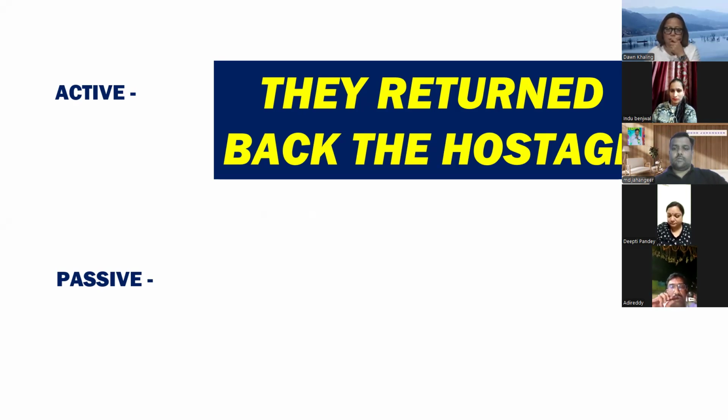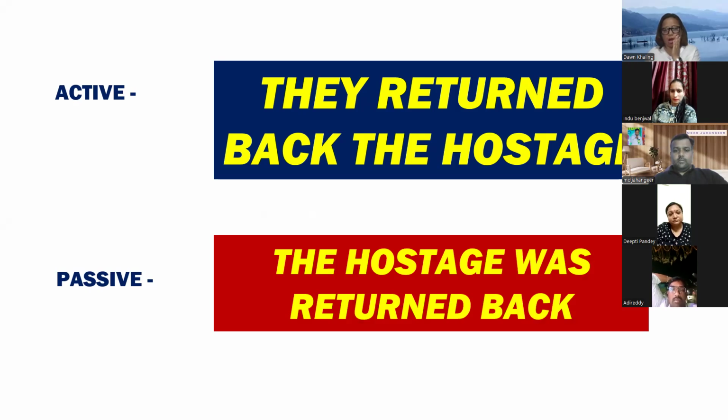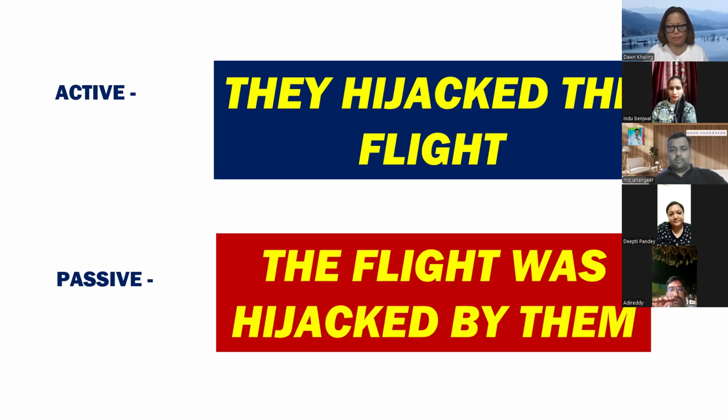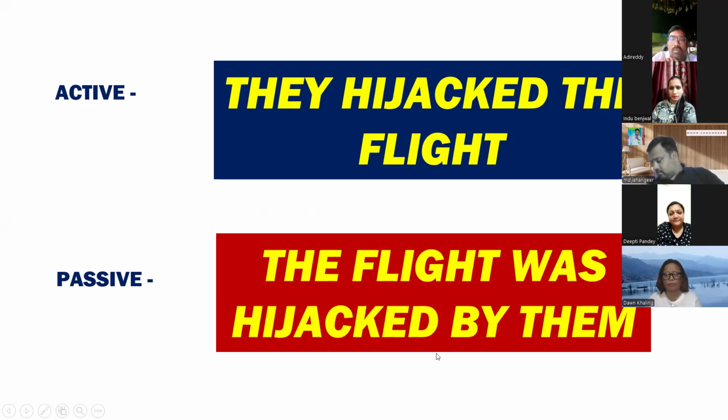Start with the hostage. The hostage was returned back by them. Yes, the hostage was returned back. Okay, they hijacked the flight. Yes, Dawn, would you like to try? The flight was hijacked. Very nice. If you know who hijacked the flight, then you can mention they. Otherwise, you always make the sentences into the passive voice. The flight was hijacked.